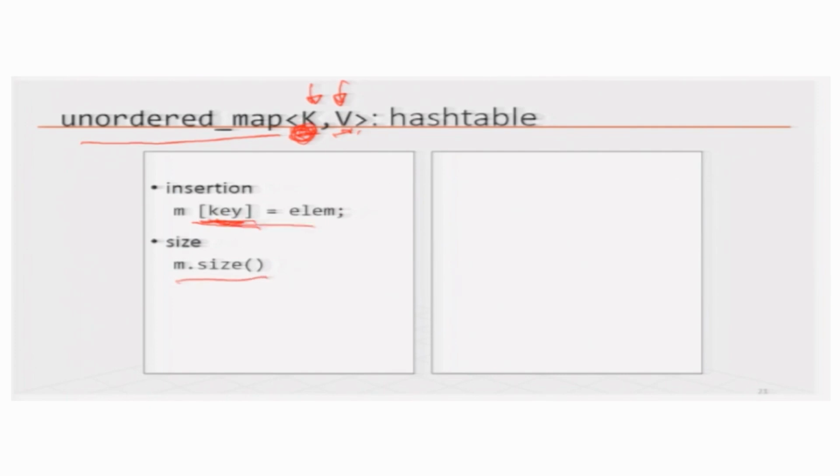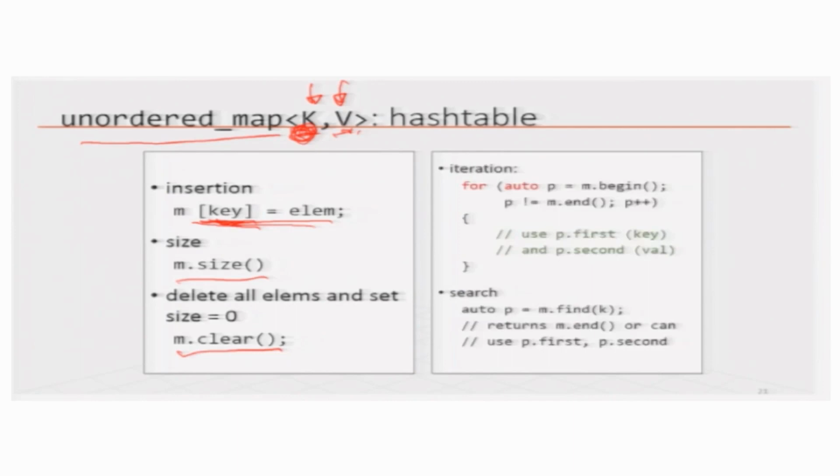Here also, to insert something, you just say what key and what element you are inserting. The size can be obtained by this call. You can clear the map or the table to reset it, and you can iterate through it. If you want to go from the first row of the table all the way to the end, you do something like this, with a pointer that begins here.